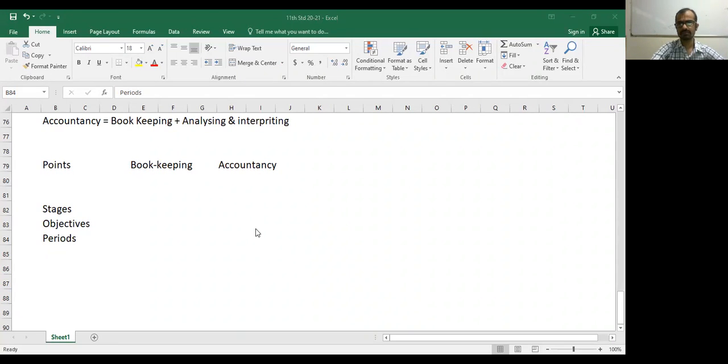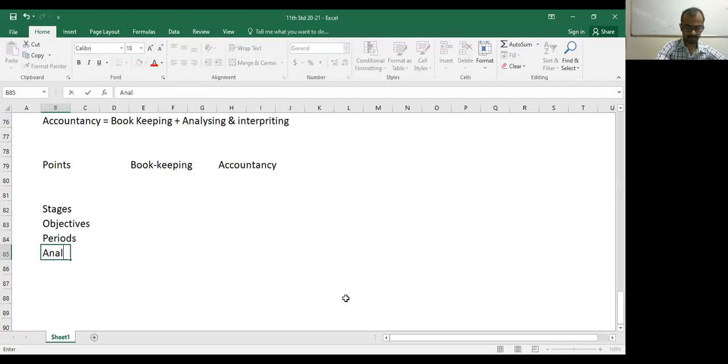Sir, in period, bookkeeping gives day-to-day details, and accountancy gives details of the entire year. Perfectly said. Even the answers given by Priyal, Shruti, Sania, Nimesh, Sakshi, Harsh. Everyone, your answer is correct. Very good. Okay, now the next point.